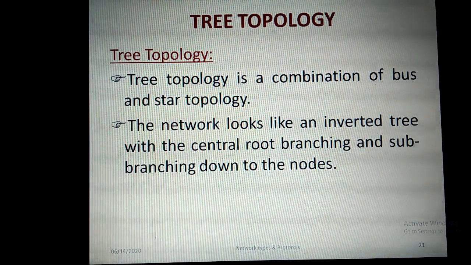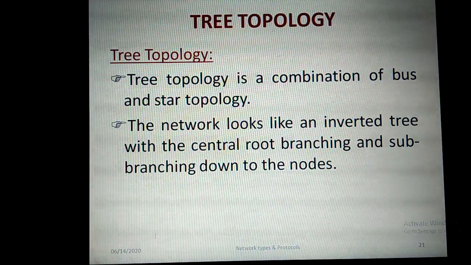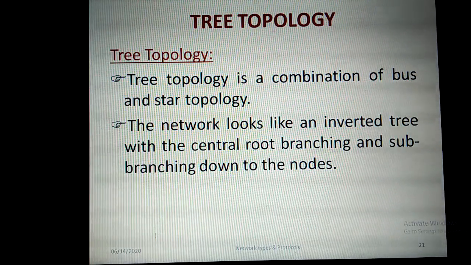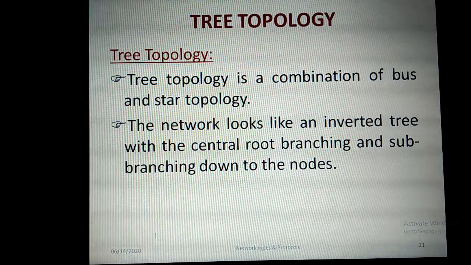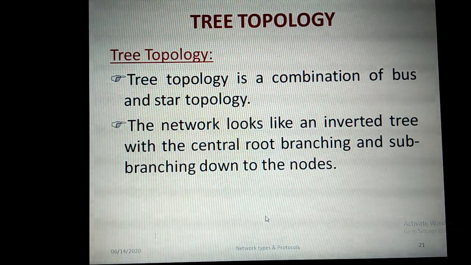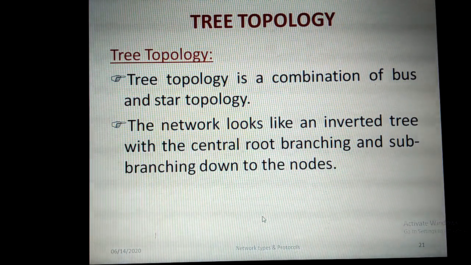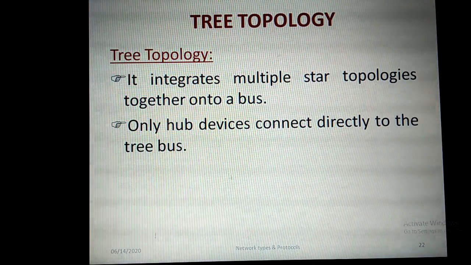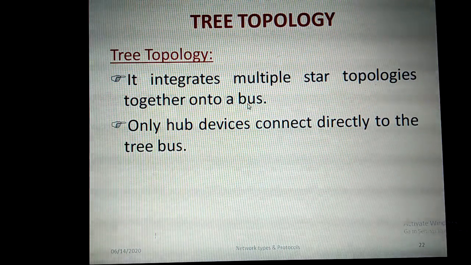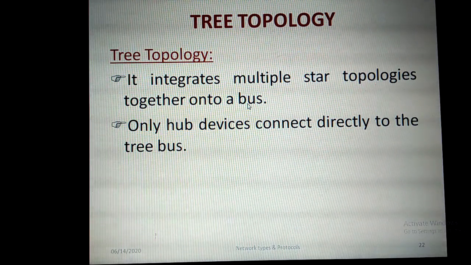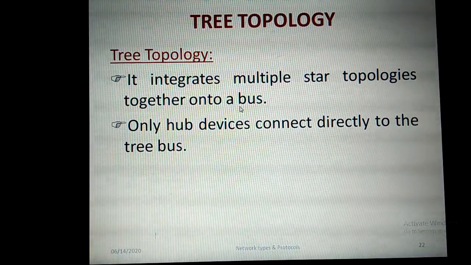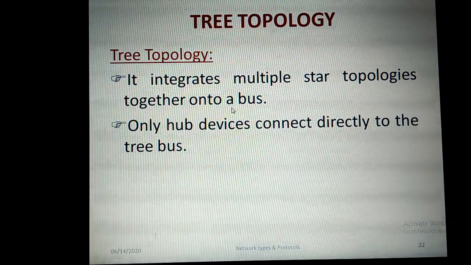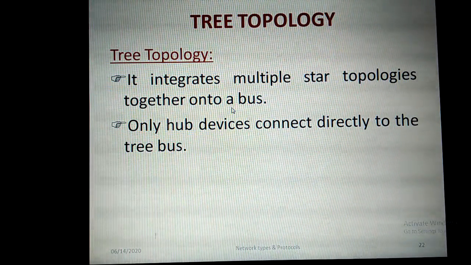The network looks like an inverted tree with the central root branching and then sub-branching down to the nodes. So there will be branching and sub-branches up to the nodes. Nodes are like leaves. The root is at the top, and from that there will be branching and sub-branching down to the nodes. It integrates multiple star topologies together onto a bus. That is, a single common cable is going to be used, like in a bus topology. With that single common bus cable, all the different star LANs are going to be connected, so that every star topology will have its central hub node.